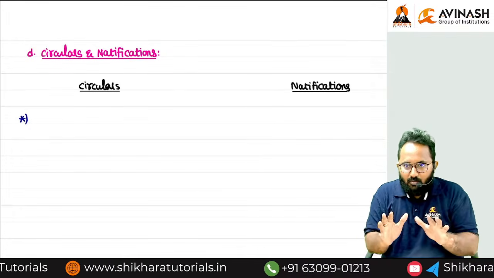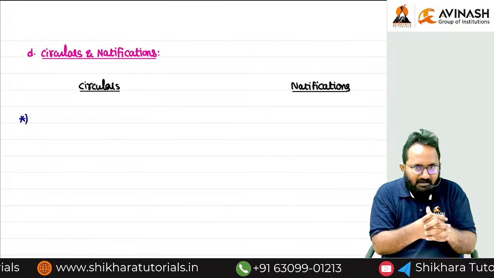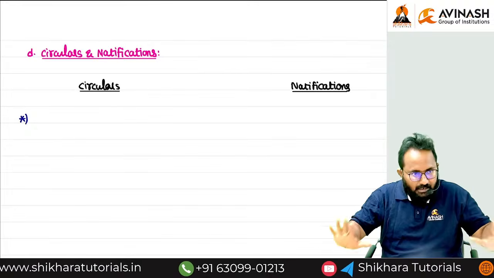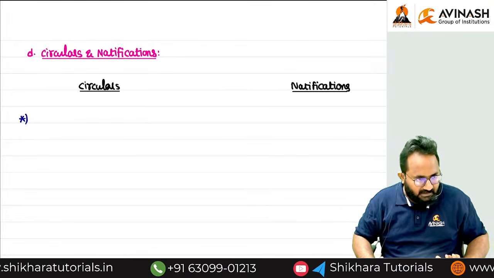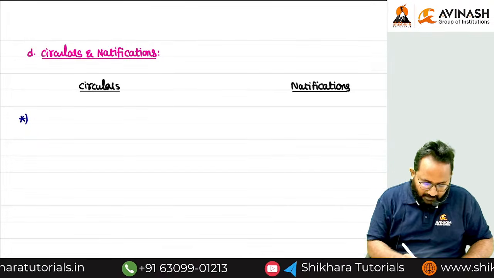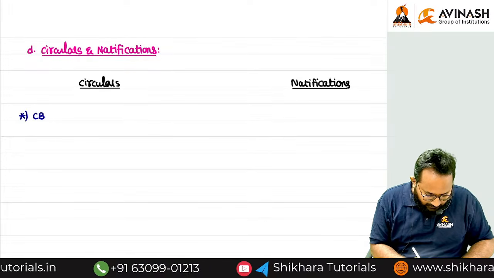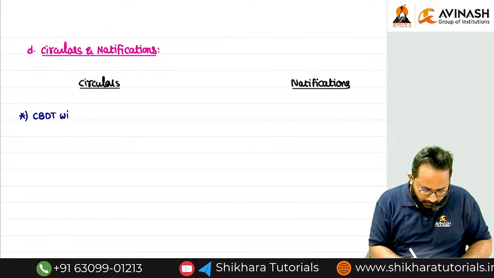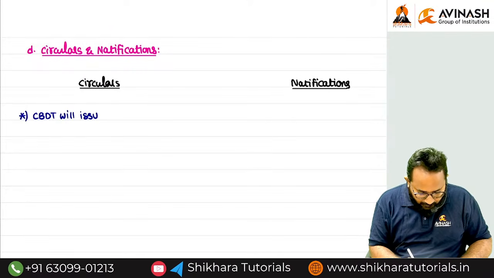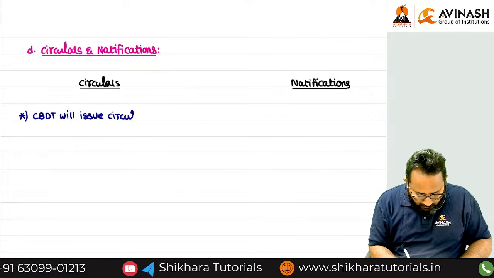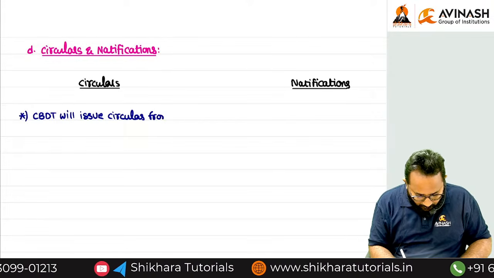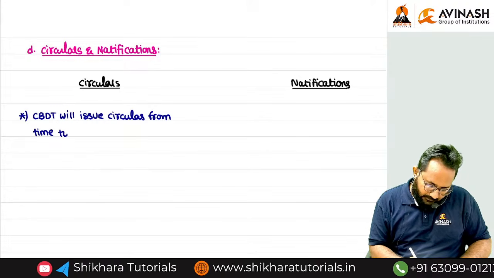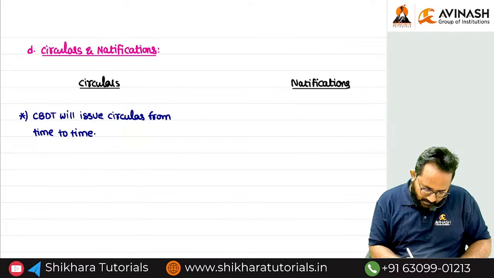Nothing but frequently asked questions. They will release the frequently asked questions as well as the doubts related clarification in a certain document, which is called a circular. Is there any time limit for issuing the circular? No. Every day they can release 3 or 4, even 5. Whenever required, they will release circulars. CBDT will issue circulars from time to time, that is, whenever it is required.